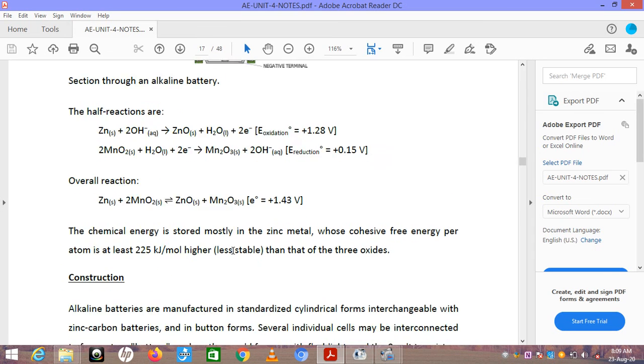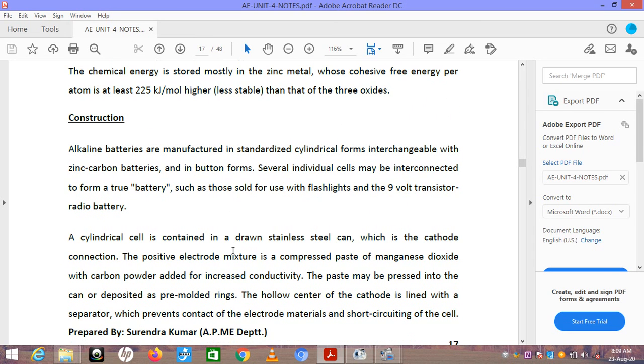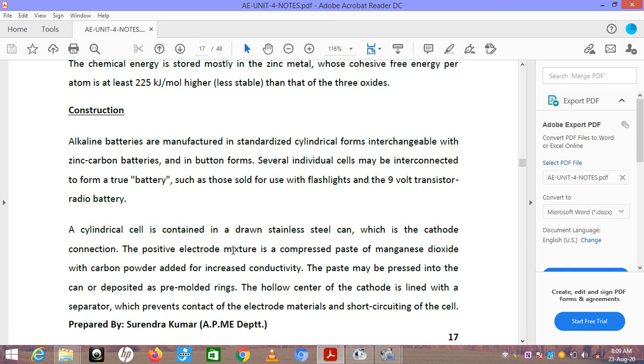Now the construction. Alkaline batteries are manufactured in standardized cylindrical forms interchangeable with zinc-carbon batteries and in button form. Several individual cells may be interconnected to form a true battery, such as those sold for use with flashlights and the 9-volt transistor radio battery.